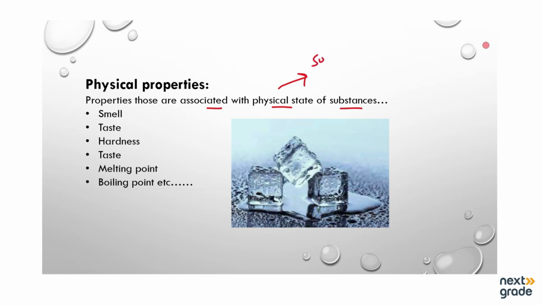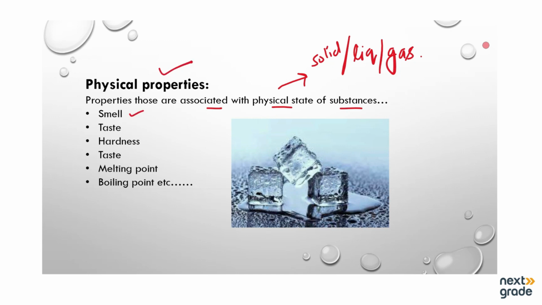It may be in the form of solid, it may be in the form of liquid, or it may be in the form of gas phase. So this is known as the physical state of the substances or the physical state of the matter. All the properties that are related to this physical state are known as physical properties.